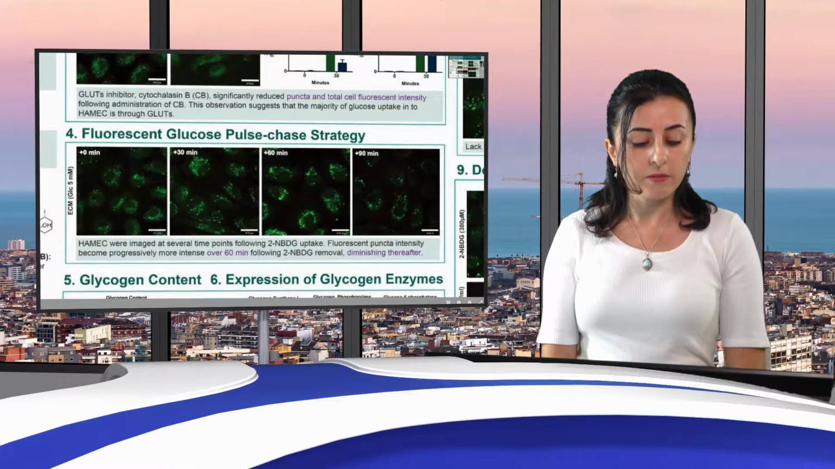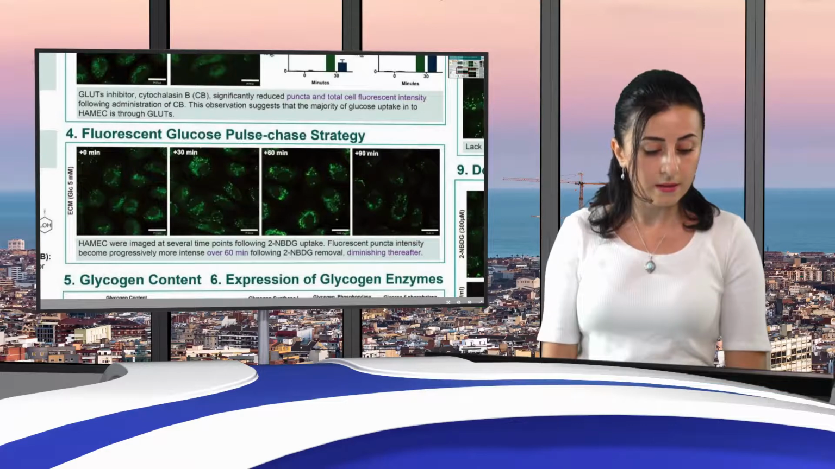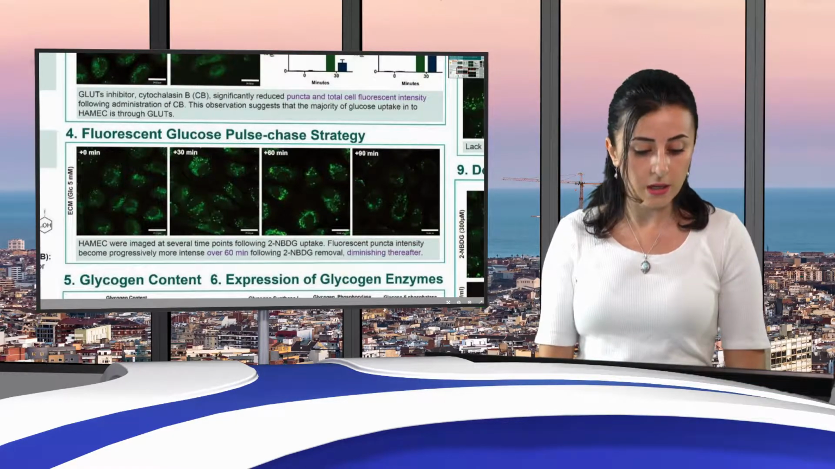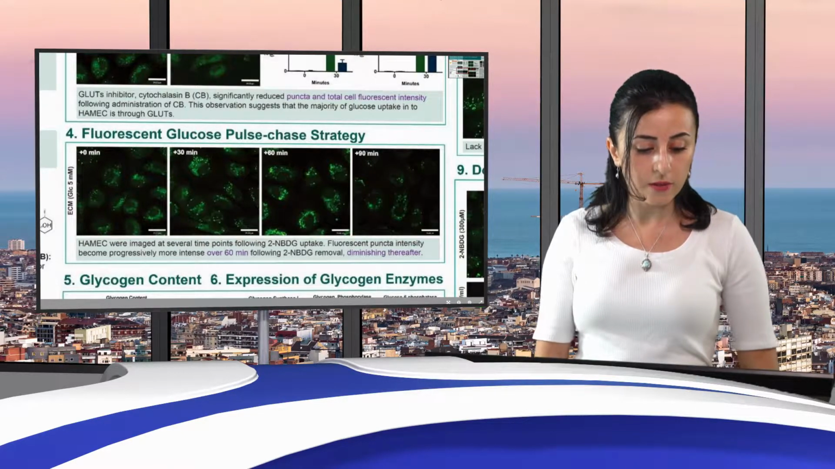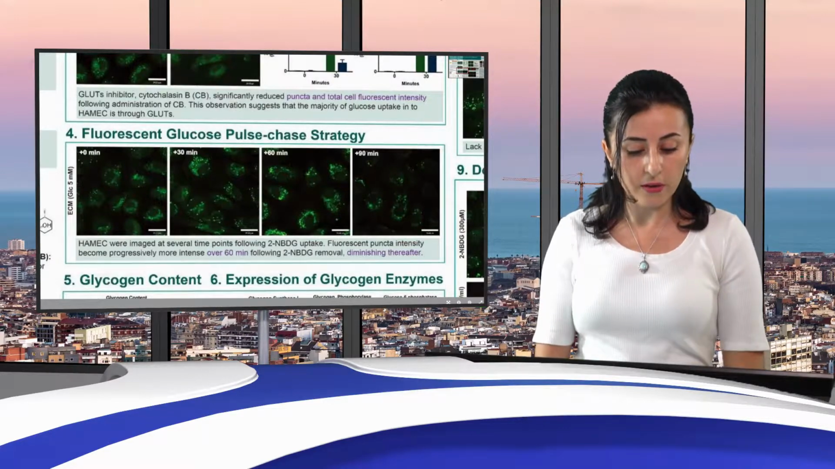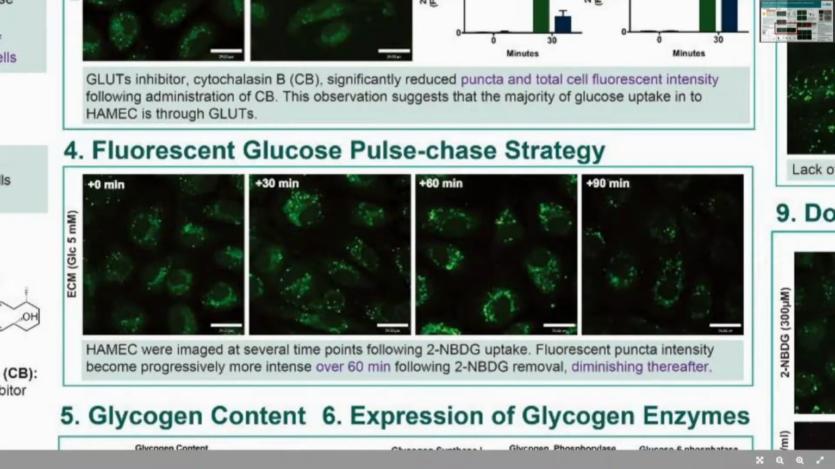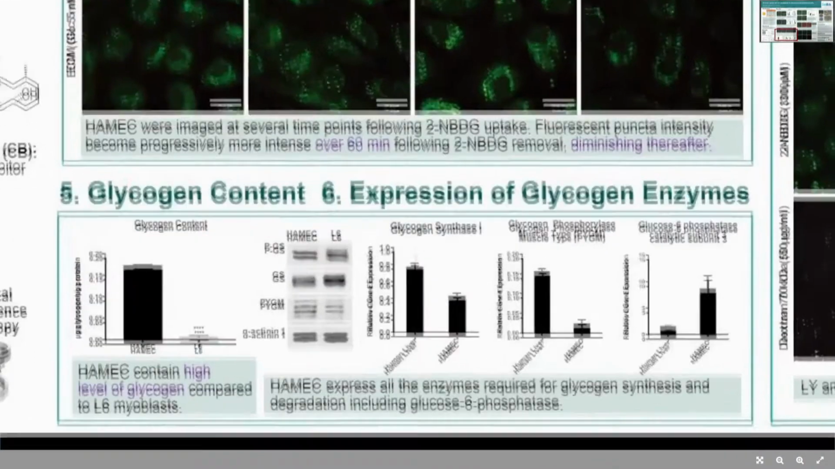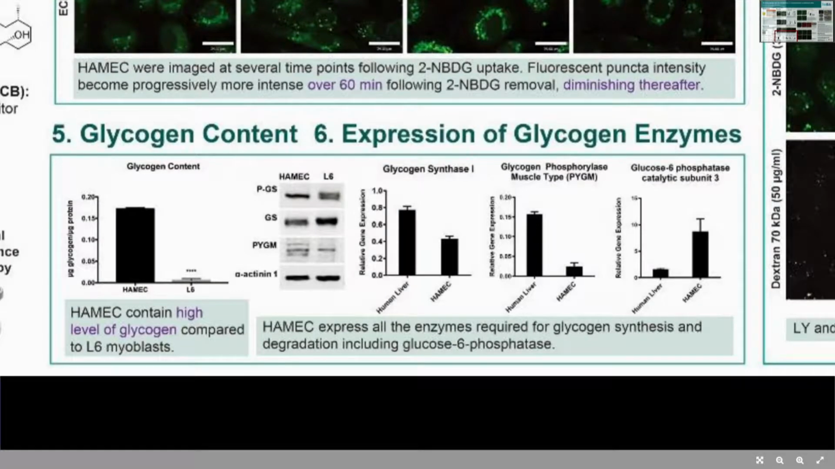The other experiment we would like to share with you is the glucose pulse chase strategy. We decided to give the glucose to the cells, remove it, and then leave it for different time points, such as 30, 60, and 90 minutes. And we saw that fluorescent puncta intensity became progressively more intense over 60 minutes following 2-NBDG removal and diminished thereafter. This suggests that what we see as puncta can be glycogen.